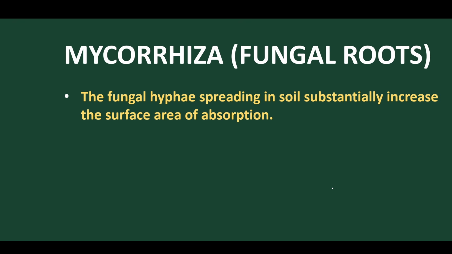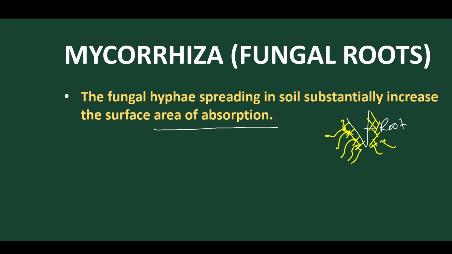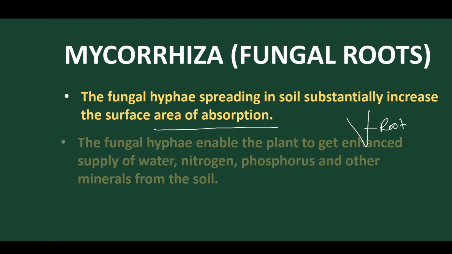The fungus absorbs the soil nutrients and soil minerals, and increases the surface area for absorption. Suppose this is the plant root. When these mycorrhizas present a network-like structure, they increase the surface area and the absorption rate is highly increased. As a result, the plant will absorb the maximum amount of nutrients and minerals from the soil and gets benefited.